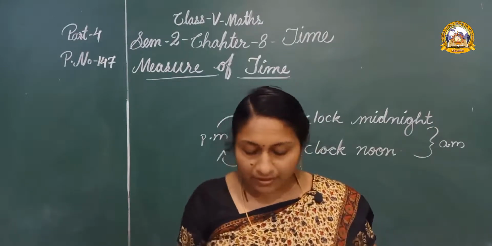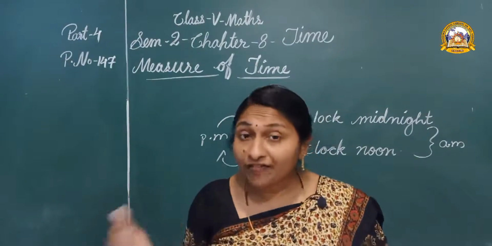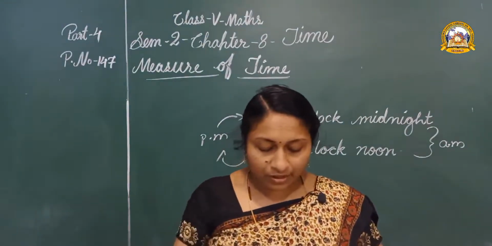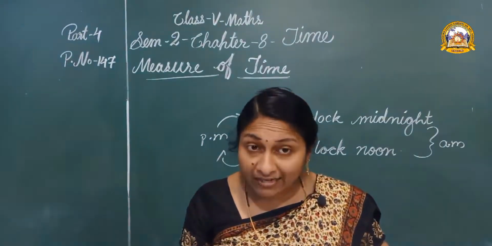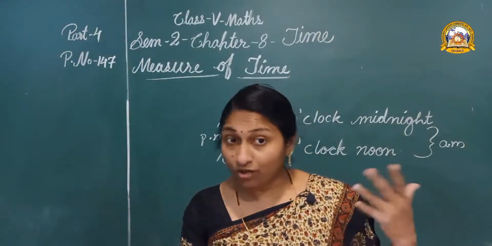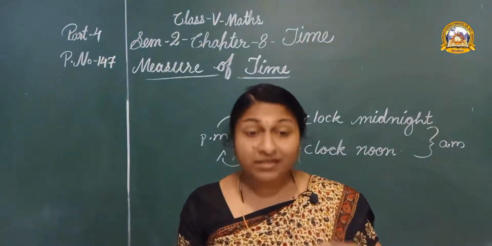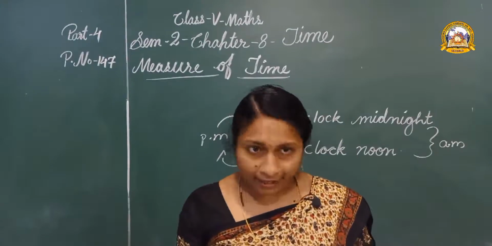Then second, 2:20 in the afternoon, AM or PM? Yes, PM. Then 12:30 at night, that is after midnight. 12 o'clock, that is the midnight. 12:30 means after midnight, yes, AM.